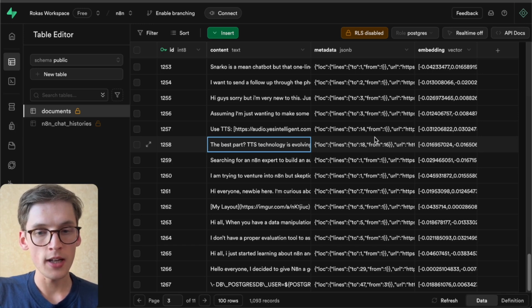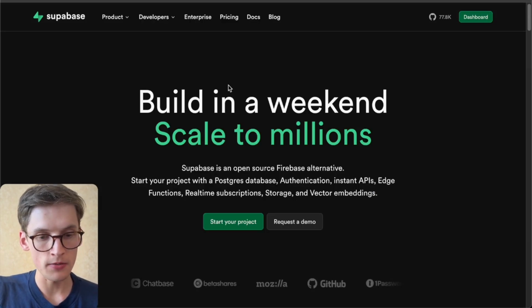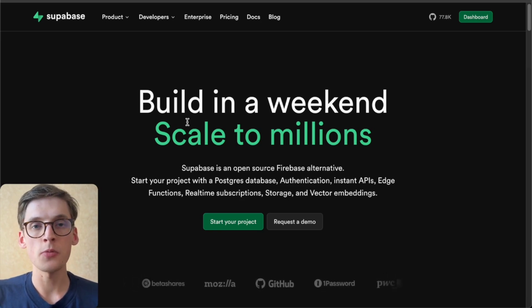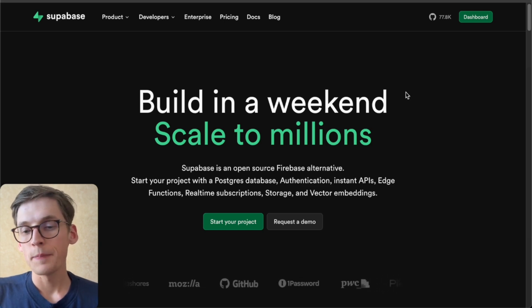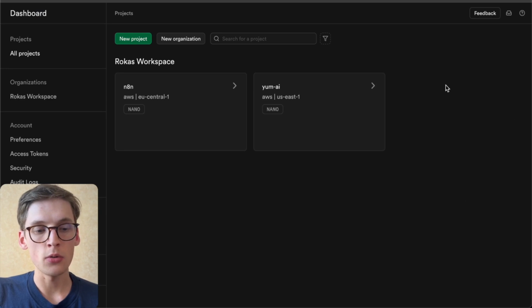If you want to do that, you'll need to go to supabase.com. I can quickly show you. Supabase is a free database that you can use for many different purposes, and in this case you'll be using it as the RAG memory. What you'll need to do is go to the dashboard and create your own workspace as well as the project. I created my own project called n8n.